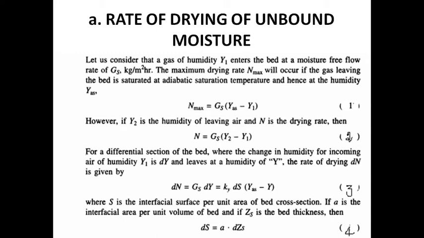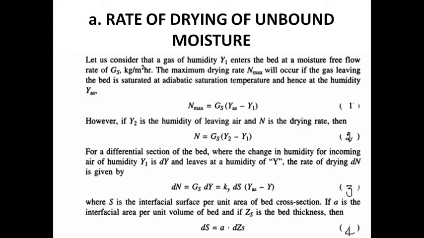So dN is equal to Gs into dY. What is Gs? Gs is Ky into dS. Ky is the mass transfer coefficient. dS is the differential interfacial surface per unit area of bed cross section. Are you clear or not? Okay. Change in humidity YAS minus Y. Are you clear? Okay. This is equation number 3.